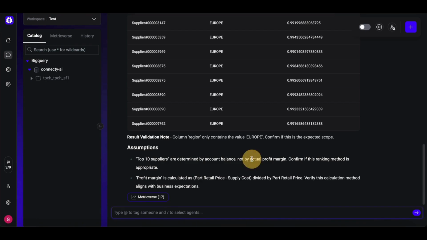AI also adds hidden assumption flags. Logic like top 10 by profit margin or including discounts in calculations is often valid, but may not align with the user's mental model. These assumptions in plain language help the user decide whether to accept, modify, or reject the logic, keeping humans in control of analytical intent.